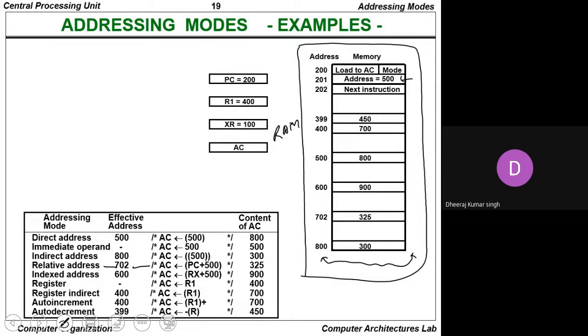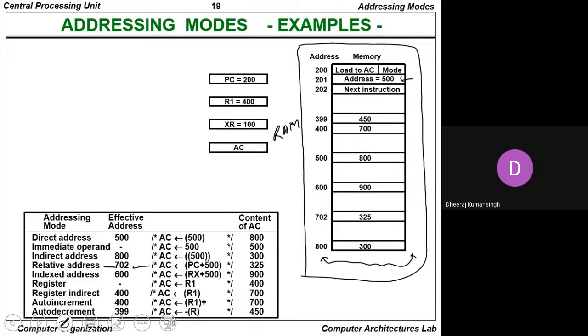The index address is identified as 600, so the value of the accumulator can be calculated as XR plus 500, which is equivalent to 900. The register value is equivalent to R1, so that is 400 itself. The register indirect value is 400, and the address present at R1 is equivalent to 700.